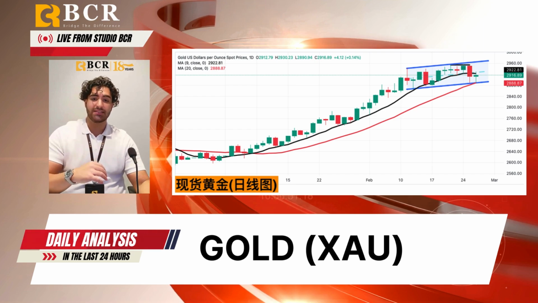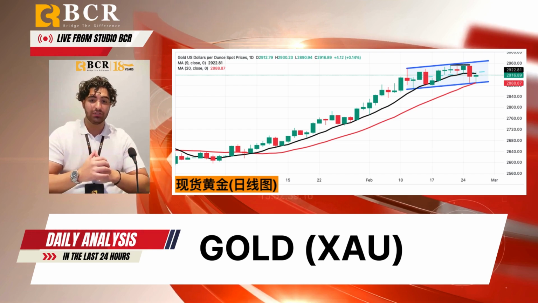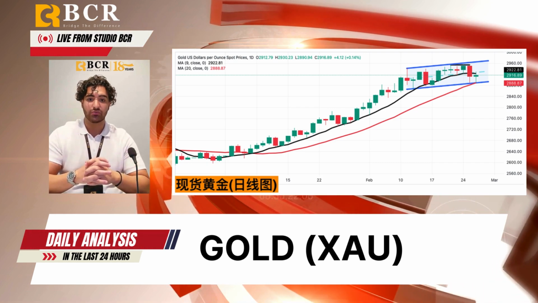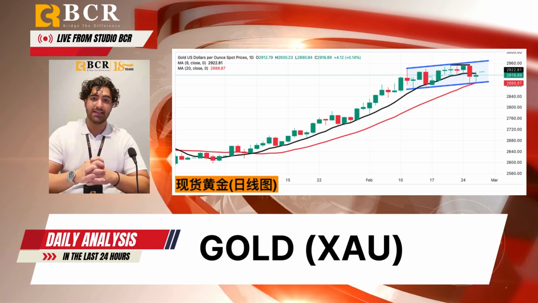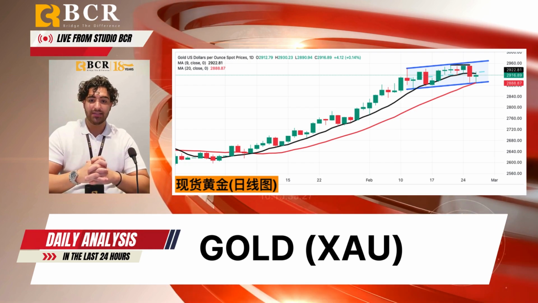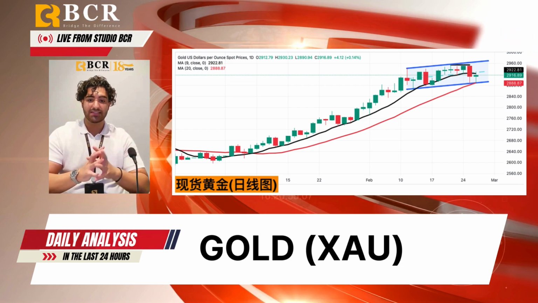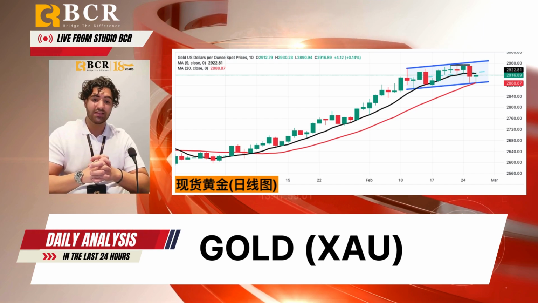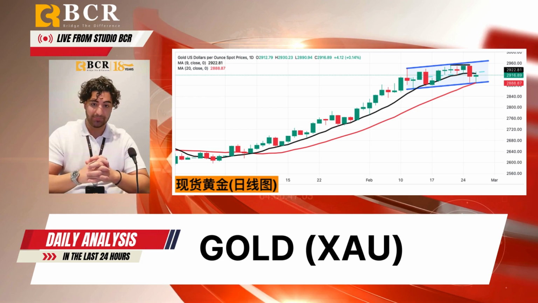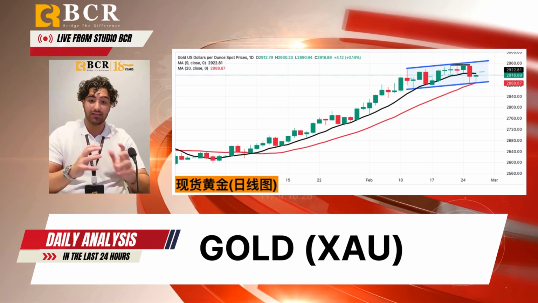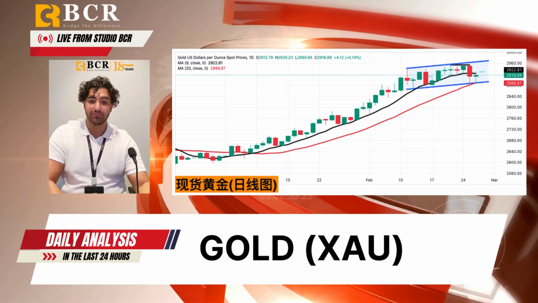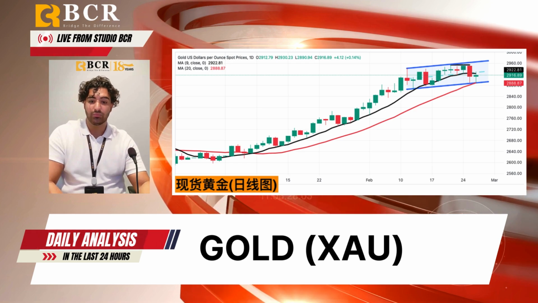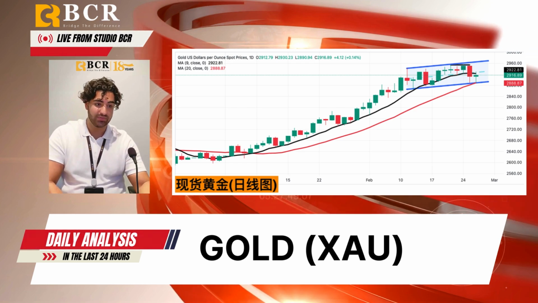On the technical front, we can see that gold's daily chart is showing a bullish outlook as price remains above the 20-day simple moving average at 2889, with a 14-day RSI near 64, indicating upward momentum. Resistance is now centered around the 2931.5 and the all-time high of 2956.3. A clear breakout could target higher levels around 2980 and eventually the $3,000 mark, while a fallback below current levels would aim at the 2900 support zone.